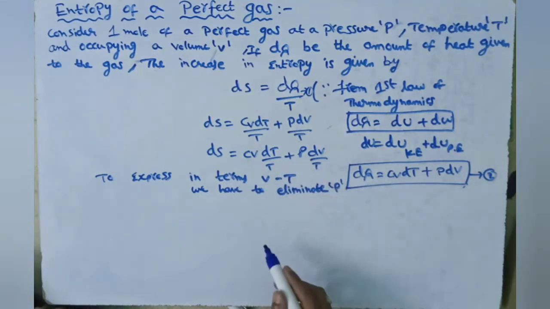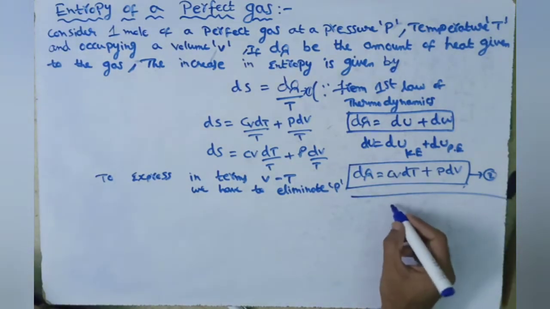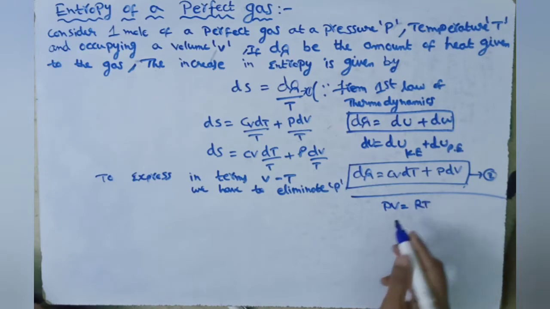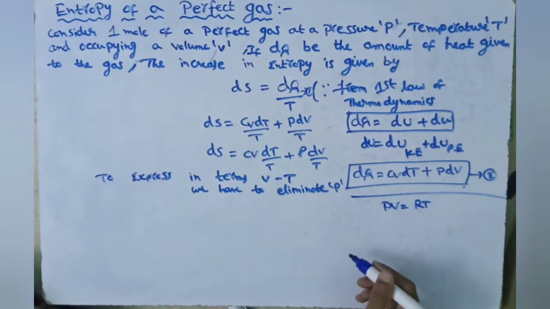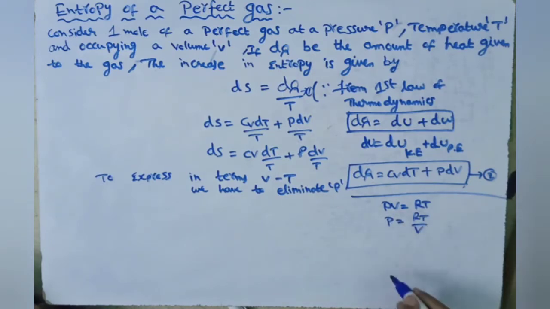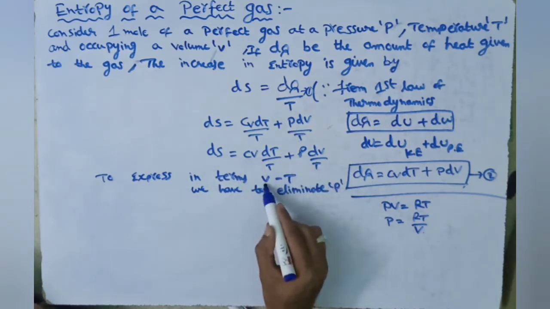For eliminating P, we use the ideal gas equation PV is equal to nRT. We are taking 1 mole of gas, n is equal to 1, so PV is equal to RT and P is equal to RT by V. Wherever we have P, we substitute P is equal to RT by V.